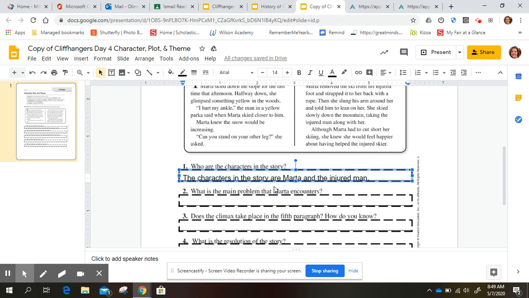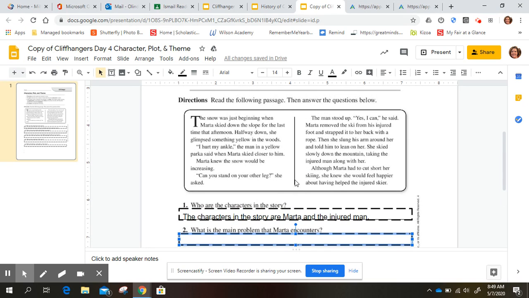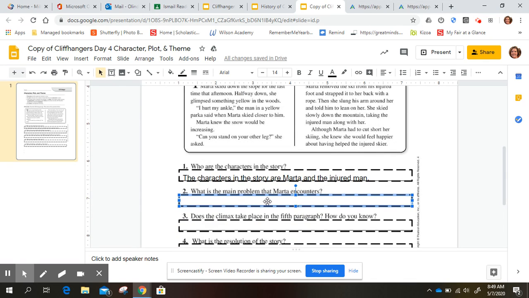All right. Number 2, what is the main problem that Marta encounters? There are a few problems. She doesn't get to finish her skiing trip, and there's a bad storm coming in because she knows that the snow is going to get worse. But the main problem is that she finds a man that has hurt his ankle. So the main problem is that Marta finds an injured man while she is skiing.